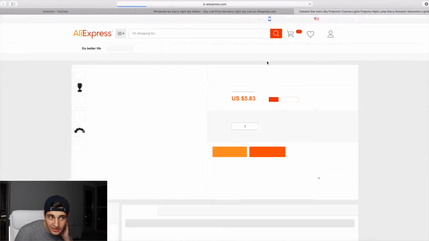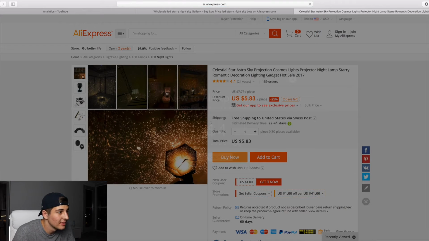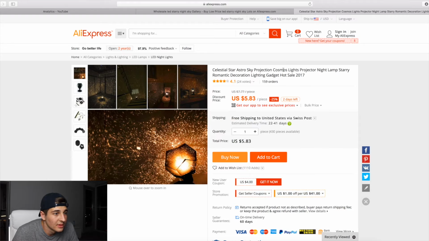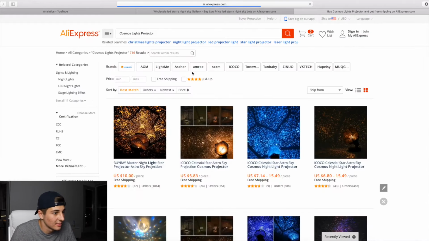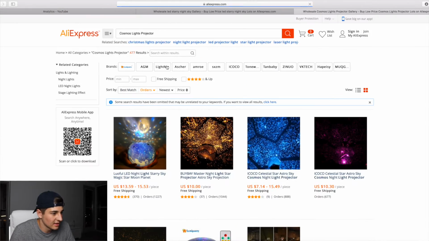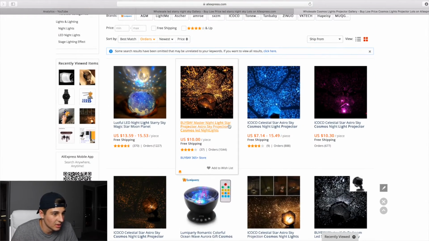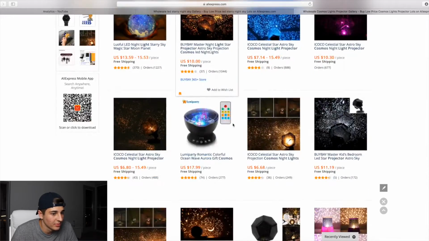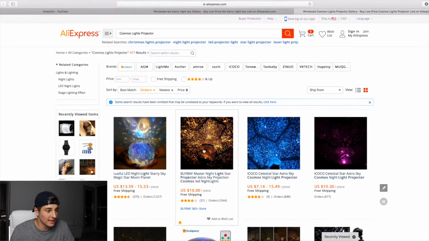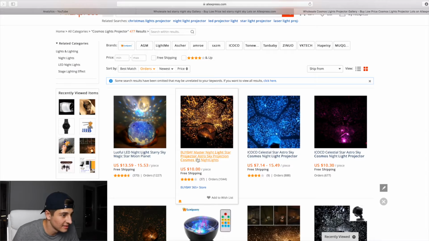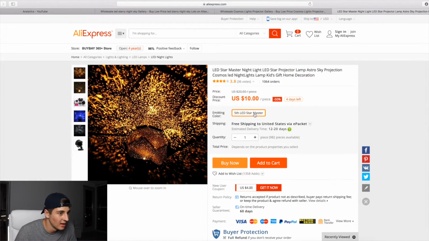This is definitely the product, but it's not the one that I was thinking of. Cosmo Lights Projector. Let's try that and see what comes up. All right, so that looks like it might be the right keyword. This one has 1,000 orders, 800. So this might be the right keyword. It might not. Either way, this one has 1,000 orders and it's the product.